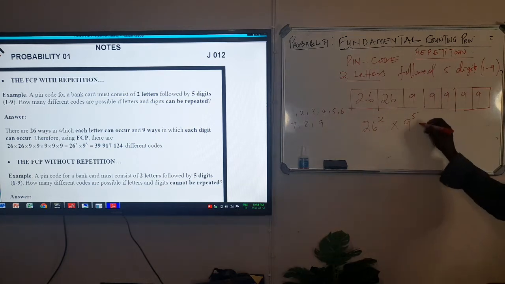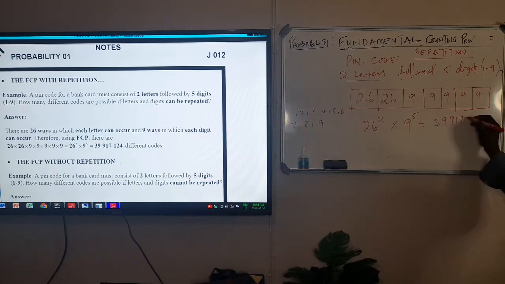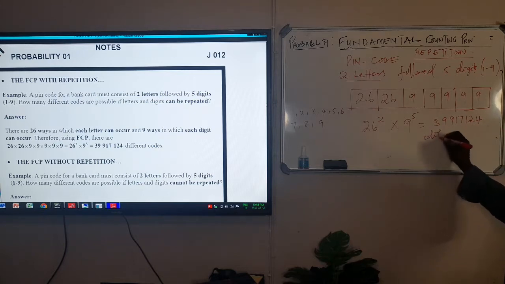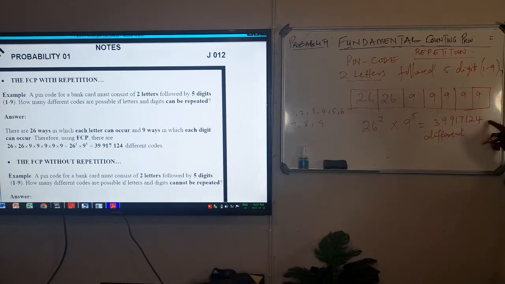You press your calculator and it gives you 39917 different codes. So if you are creating a password using this repetition, 39917 different codes can be created for the bank customers.